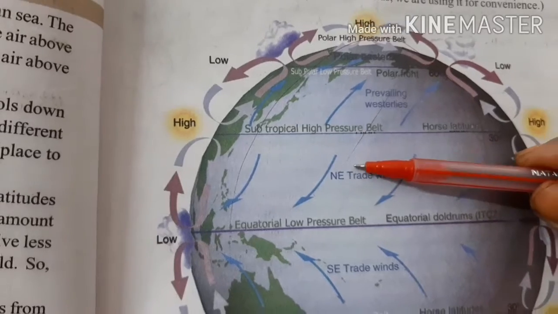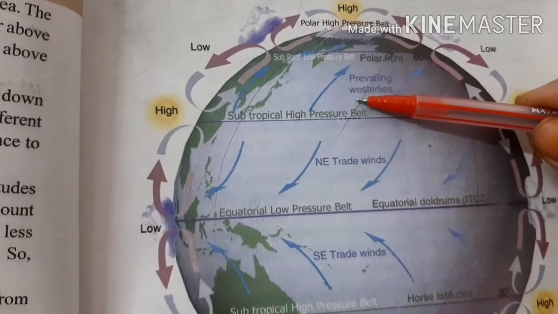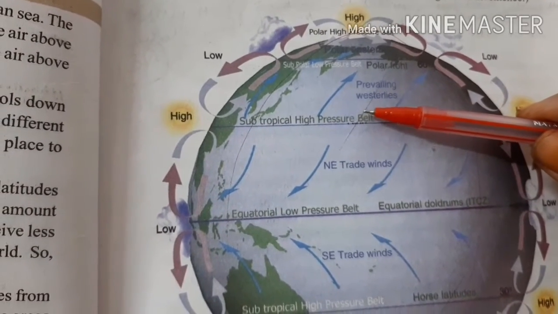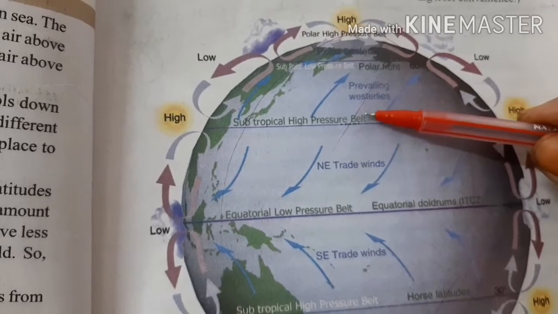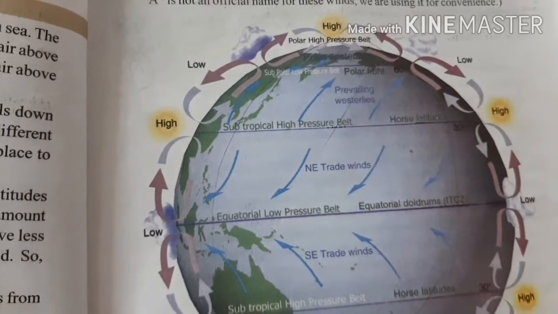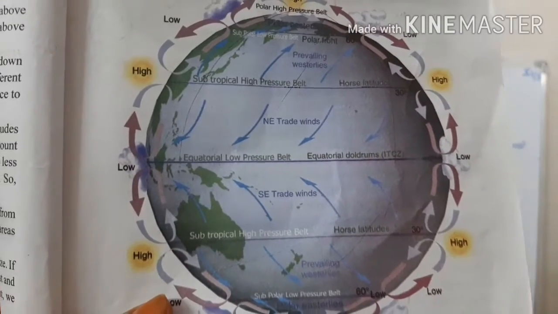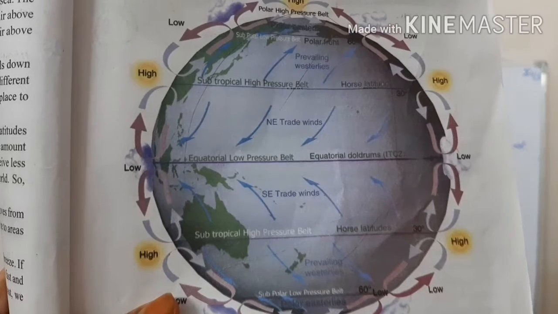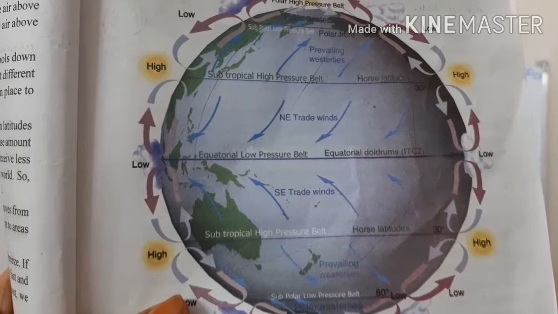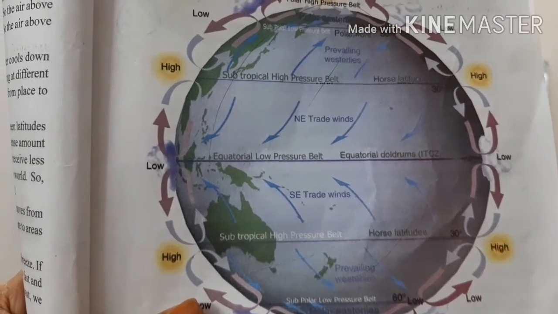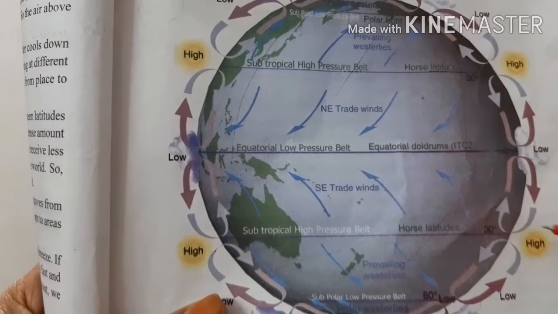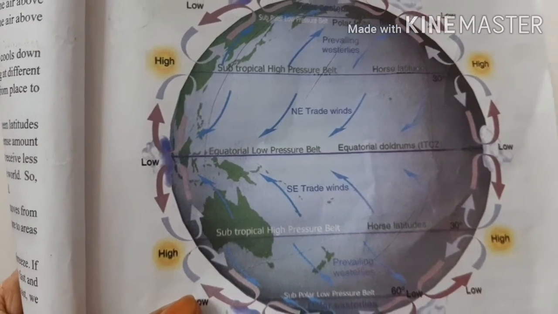The other part is pushed up towards the higher latitudes, where again low pressure is created, and again it comes down. The winds which blow continuously and regularly above the world pressure belts are known as planetary winds, children.